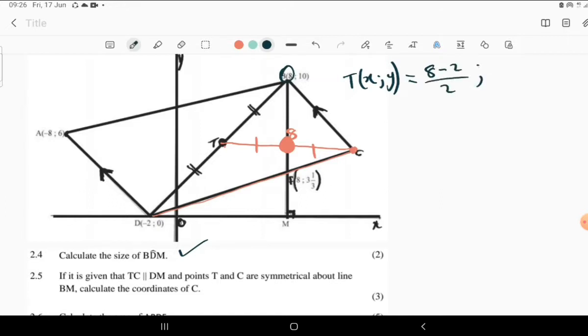Then y1 is 10, y2 is just 0. Therefore we can write 8 minus 2, which is 6, divided by 2 is 3, then 10 divided by 2 is just 5. So we have the coordinates of T, which is T is (3, 5), just like that.